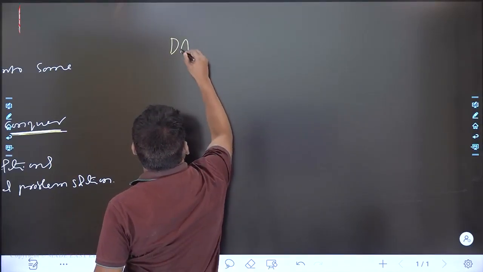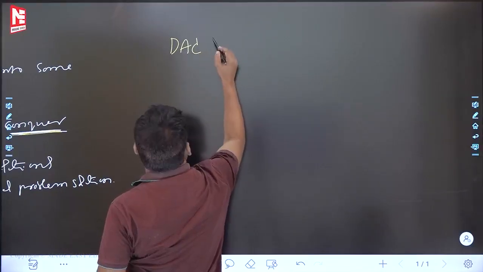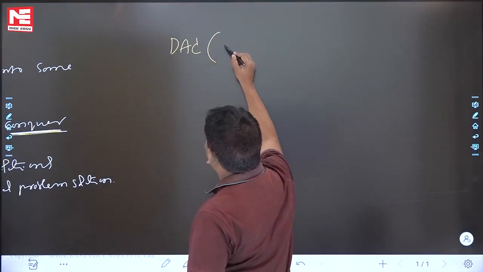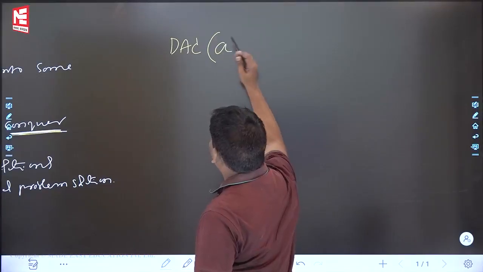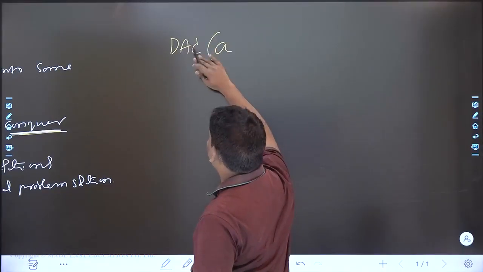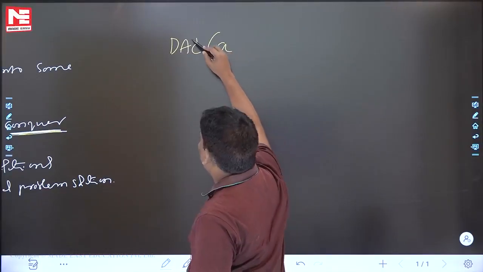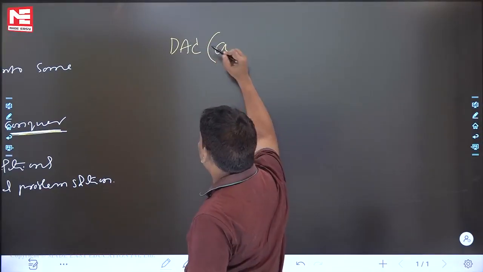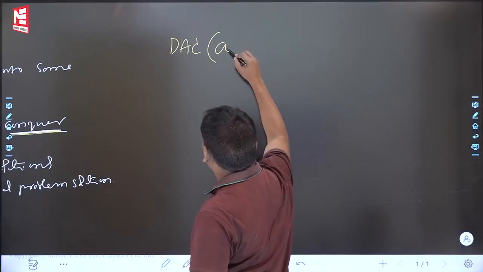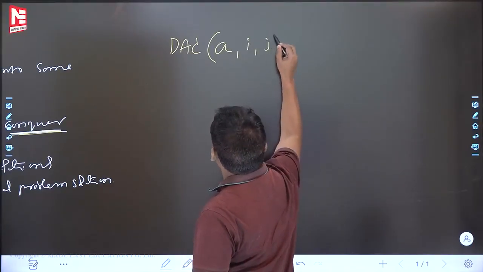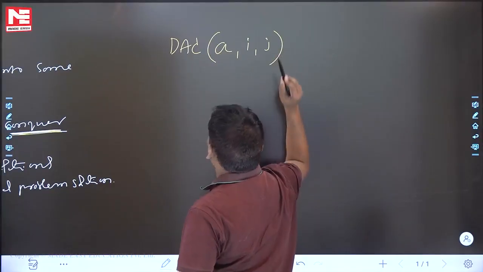Divide and conquer algorithm. Let us assume that there is one array A. Suppose that this is the problem. I am applying the divide and conquer algorithm on array A, which contains i to j elements.